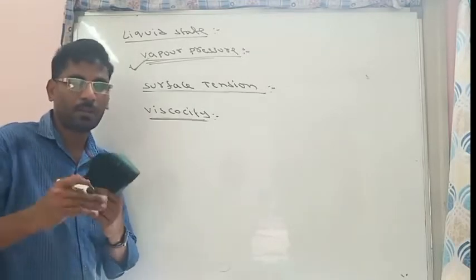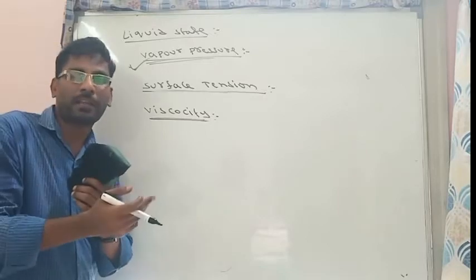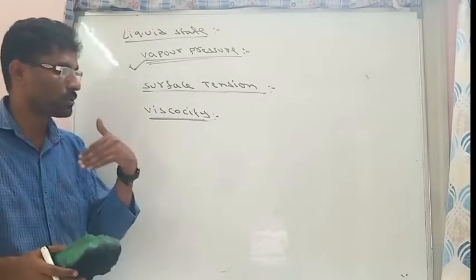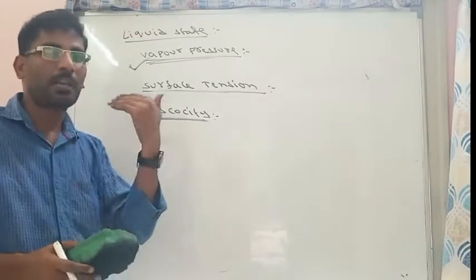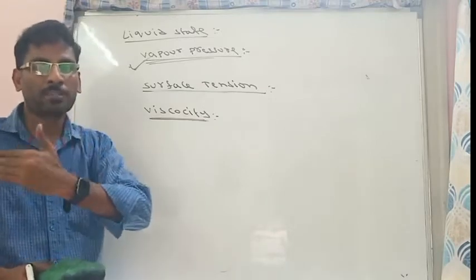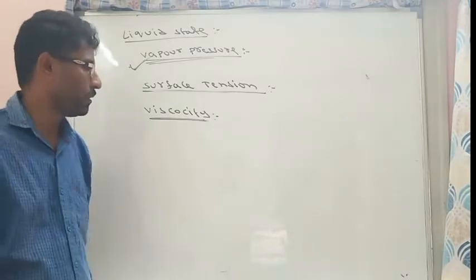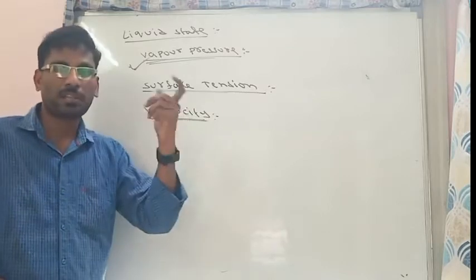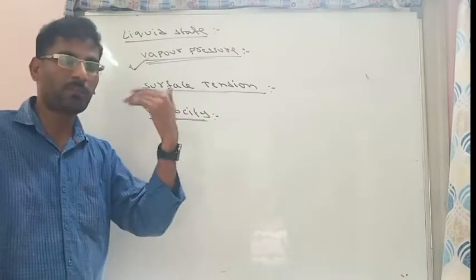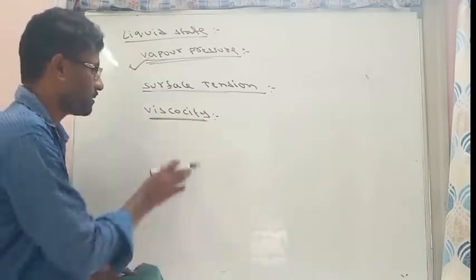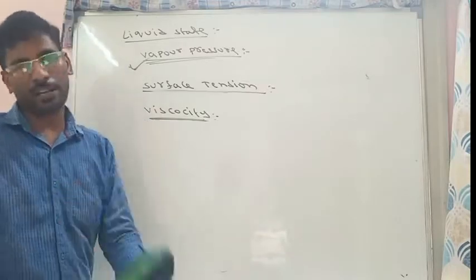Why? Because in oil, very strong attractive forces are there, so it is highly viscous and its flow capacity is lesser. Highly viscous liquids flow or diffuse less when compared with low viscous liquids. So viscosity is nothing but a force of attraction.